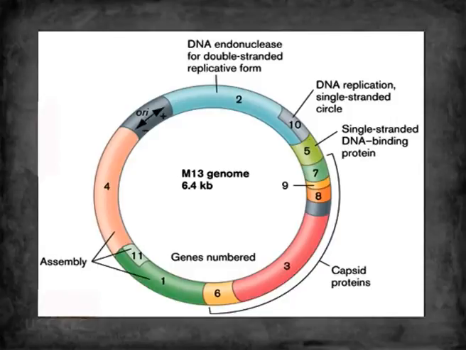The proteins encoded by genes 2, 10 and 5 are required for the viral DNA replication. The proteins encoded by genes 7, 9, 8, 3 and 6 are required to form the capsid or the filament. And proteins encoded by genes 1, 11 and 4 are required for the assembly and release of the M13 from the infected bacterial host.